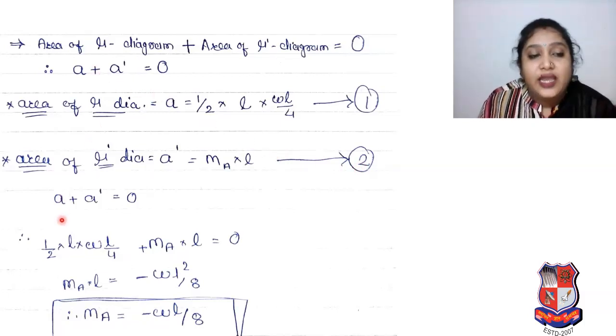So as per that, A plus A dash is equal to 0. So 1/2 into L into WL by 4 plus MA into L is equal to 0. We have to simplify that. MA into L is equal to, that term we will take on the opposite side, it will come in minus. So MA into L is equal to minus WL square by 8. These terms come from simplifying that. Therefore L will be cancelled, so MA will be minus WL by 8.